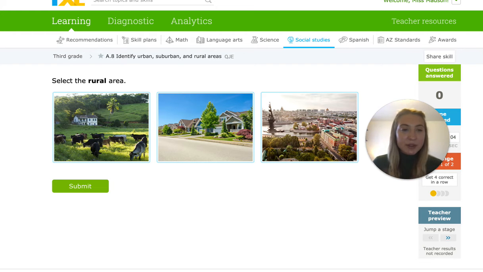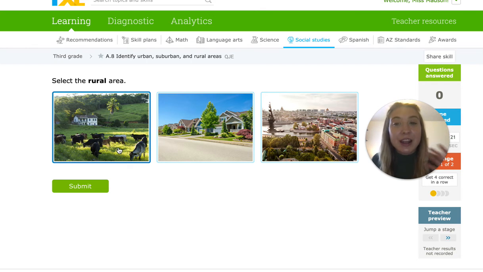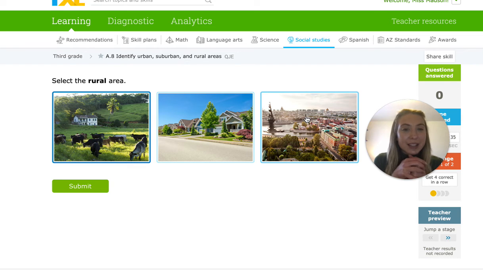So what we're going to be doing today is again looking at pictures of examples and deciding which area we think it is. So here we see, select the rural area. Remember the rural area is the one that's like the farming land. There's lots of space. So I'd go with this because this has cows, there's farming, you don't see the neighbors right away. This would be more of the suburban because remember it's right outside the city where they're close but they have some space. And this would be the urban because they're so close together. All the buildings are close.